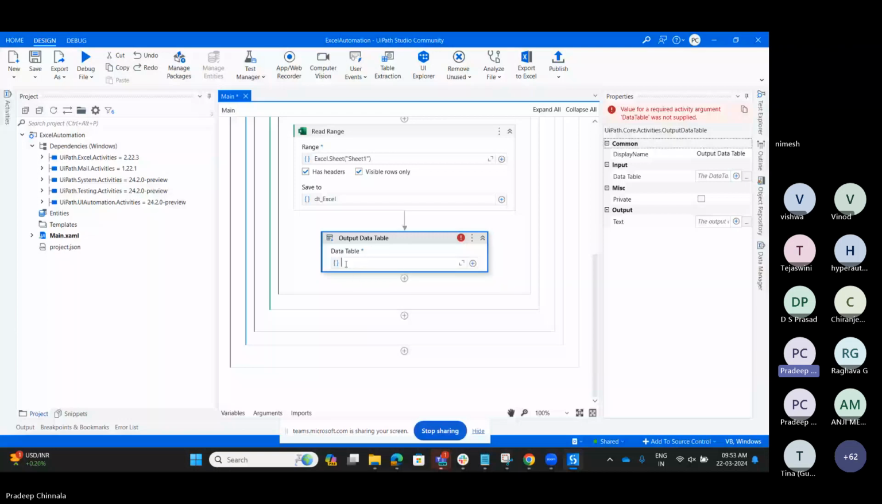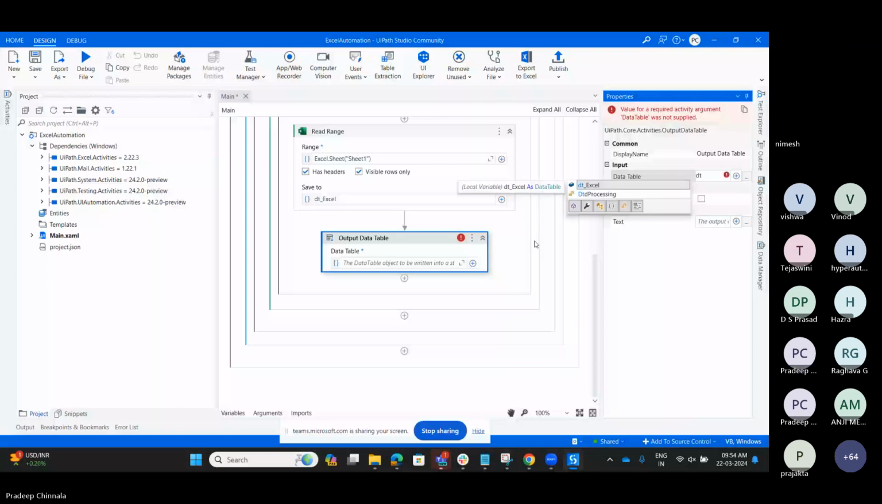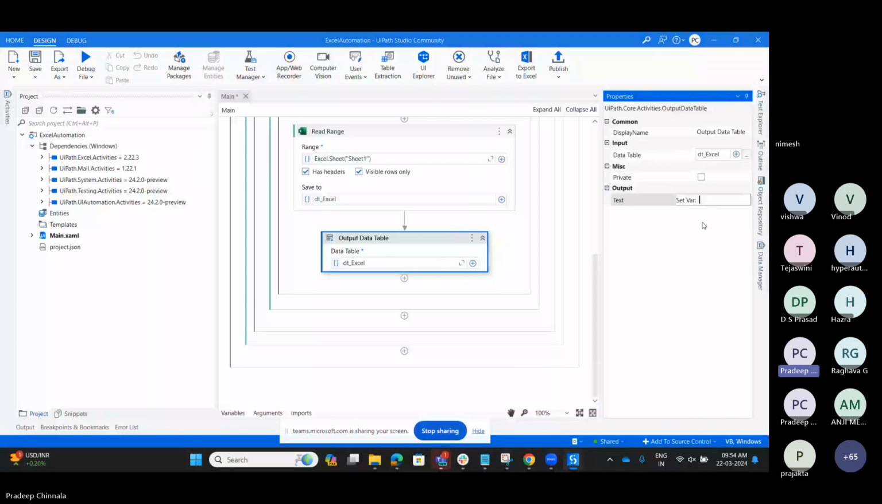So this is the output data table activity. For this, the input is a data table. I am going to give the data table which we got from the read range, this is DT Excel, as an input. What the output data table will do is convert the data from data table to string format. A data table is one kind of variable type, and this will give the data in string format, str Excel. Okay, then let me print the data.